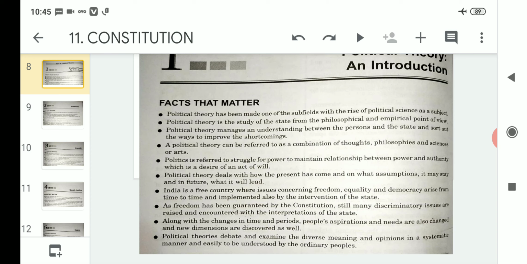That means we as a people, living in a country like India, know that these rights and this freedom are given to us, but our aspirations and needs also change from time to time. And if our aspirations and needs change from time to time, that means what? New dimensions are also discovered. That means in regard to the Constitution, many new amendments have been added because people's aspirations and needs are changing, and along with that the amendments are added so that the Constitution can be up to date.